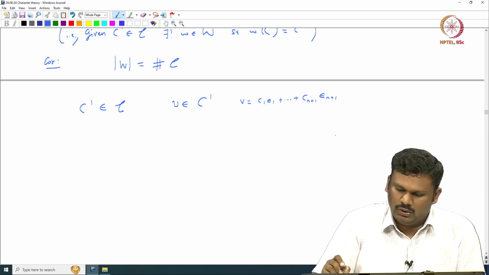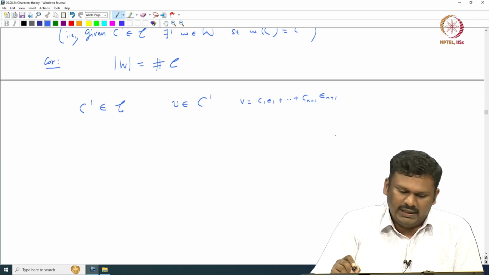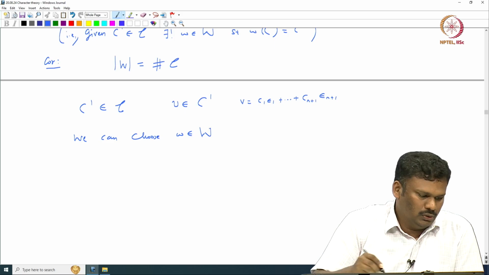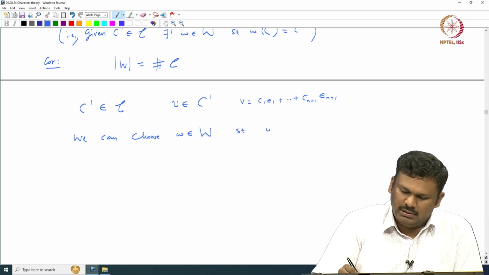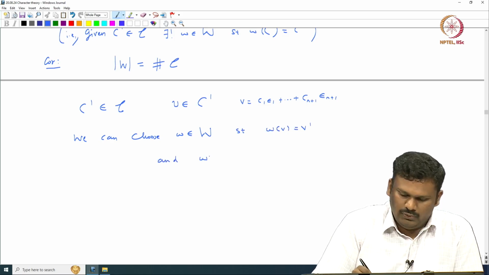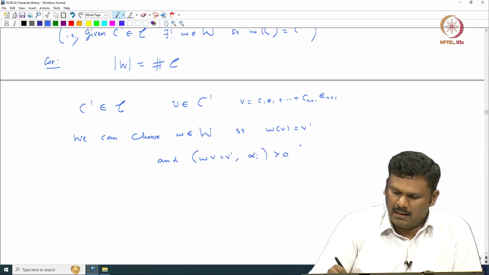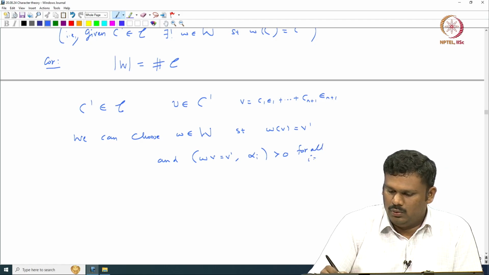Then we can choose w in W such that w of v is v', and this v', when you take the inner product with alpha_i, becomes greater than 0 for all i from 1 to n.